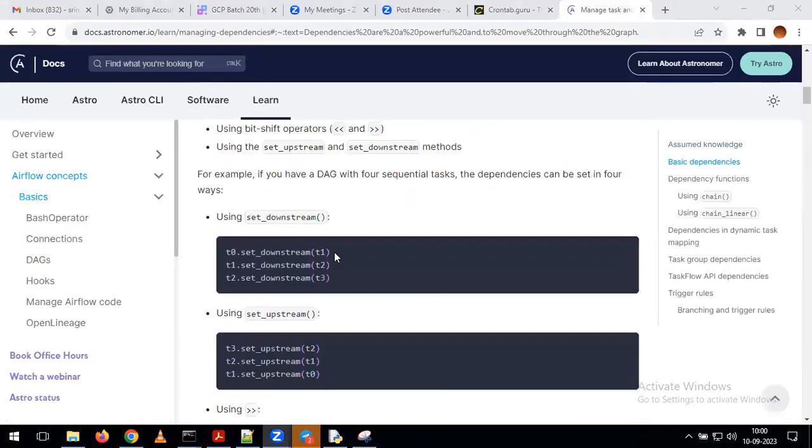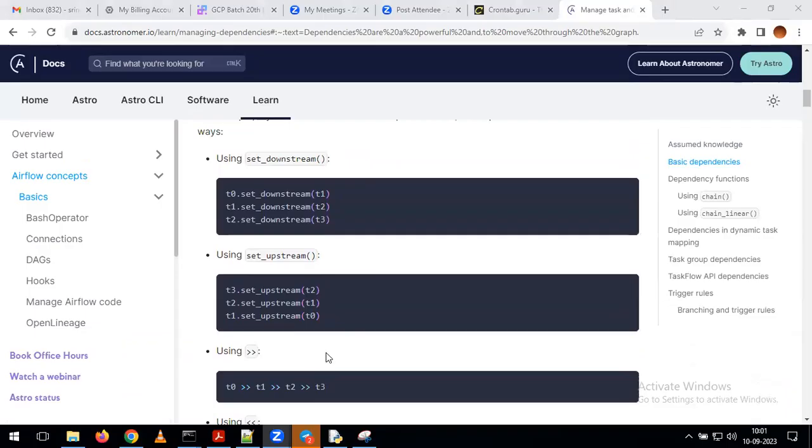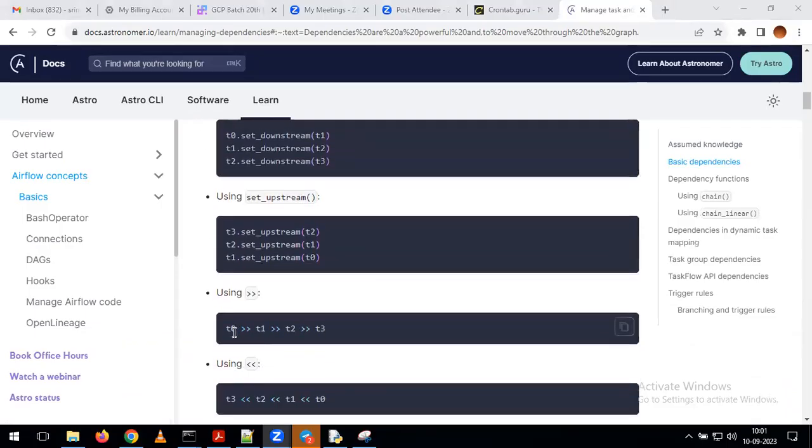If you observe here, what we are doing is defining it as T0, T1, T2, T3. The same thing we can represent in the reverse way also. What is the reverse way here? T3, T2, T1, T0. Other than these two options, we have one more option called set downstream and set upstream. By using these keywords also, we can define the dependency.